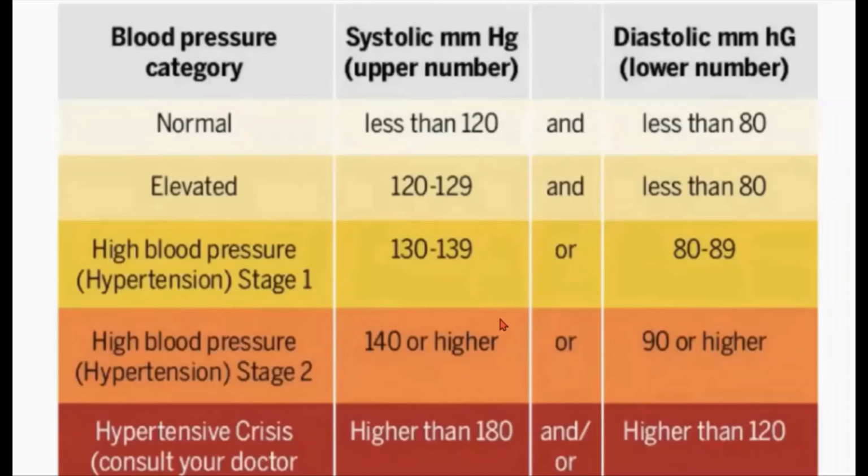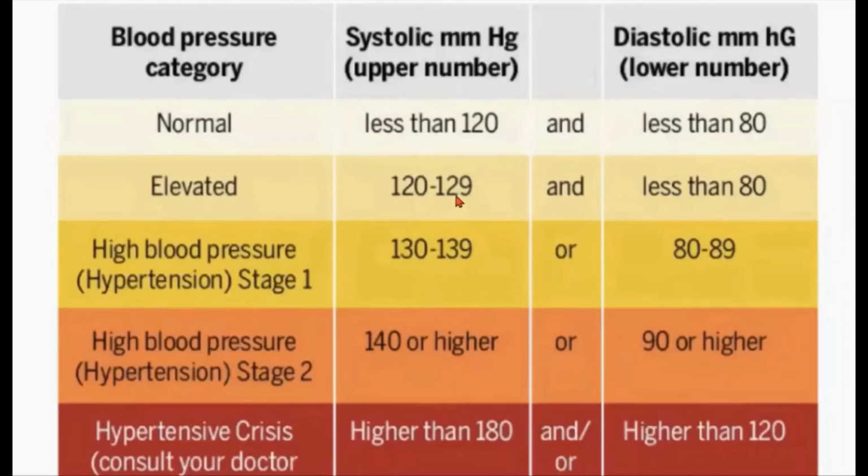So in these two stages, when they are feeling high BP, they have to consult the doctor immediately and take the proper treatment also. Then the last one is the dangerous condition, hypertensive crisis. That is higher than 180 and here higher than 120. That is the dangerous condition. Immediately the person has to meet the doctor and get the treatment also.